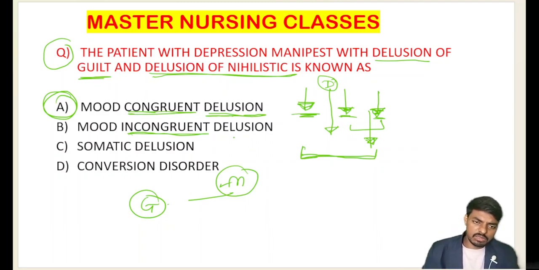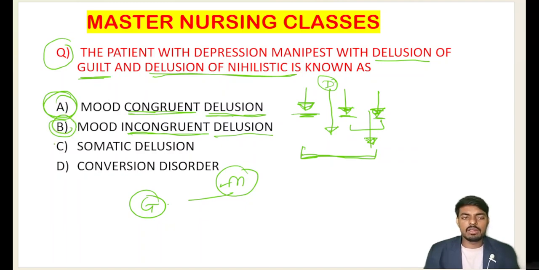Okay, mood incongruent delusions, where the delusions are not based on the theme of the disease, we call mood incongruent delusions. And where the delusional symptoms which occur in the disease are based on the theme of the disease, we call that mood congruent. Congruent means together, in accordance. Incongruent means not in accordance.